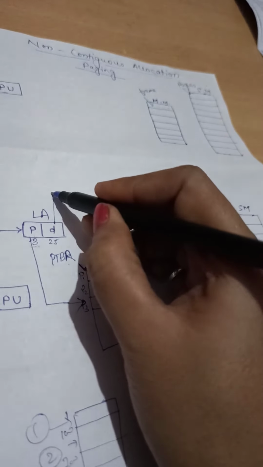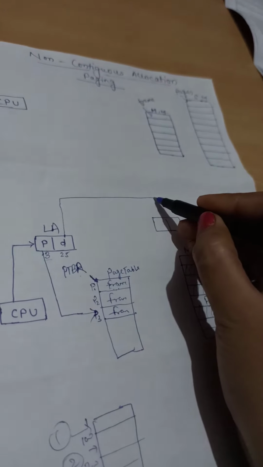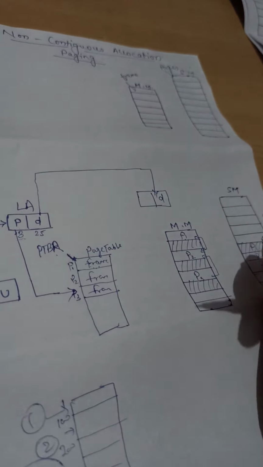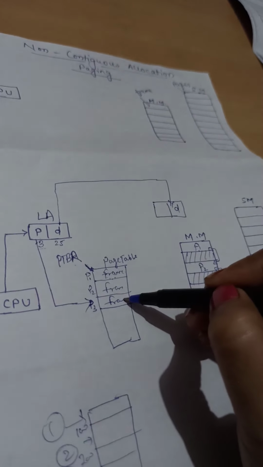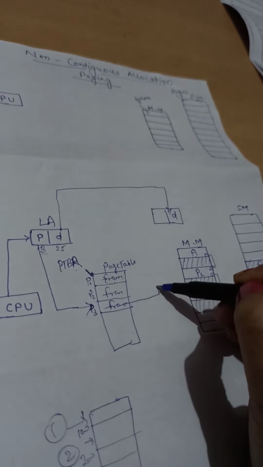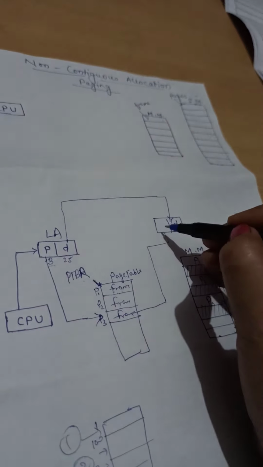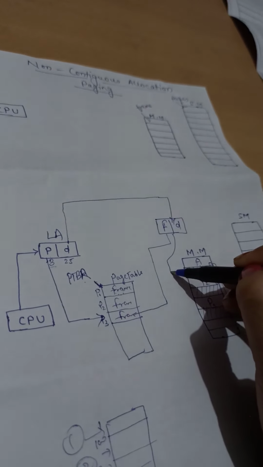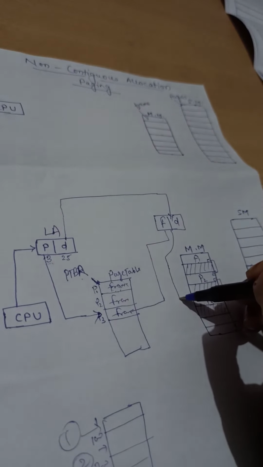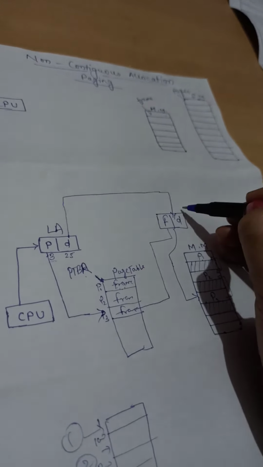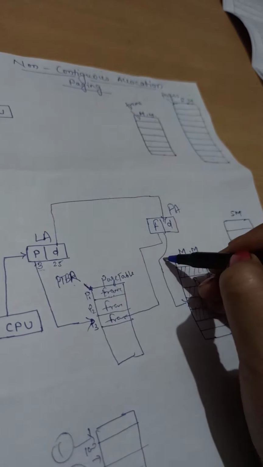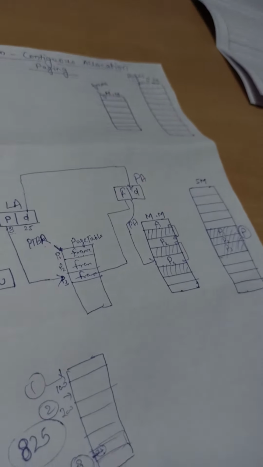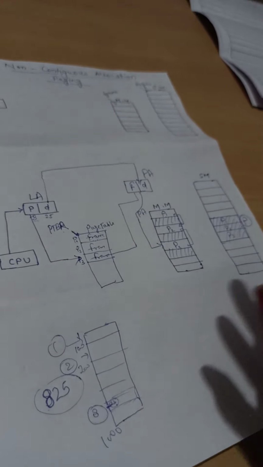So this D will be the same as this D, that is the offset within the page and the offset within the frame, and the frame which we get will become the base address, and with that we can access page number 3 from this physical address. This is known as the physical address that will be used to access the main memory. Clear? This is the paging concept.